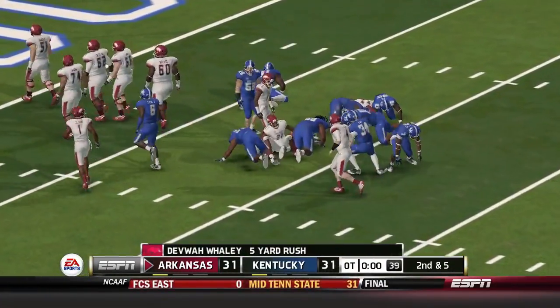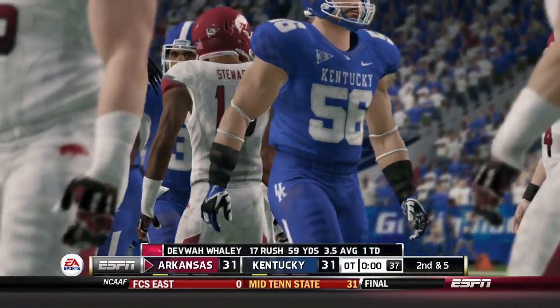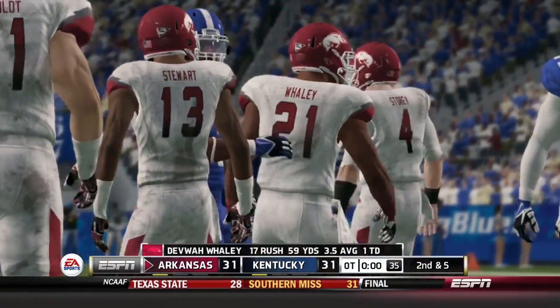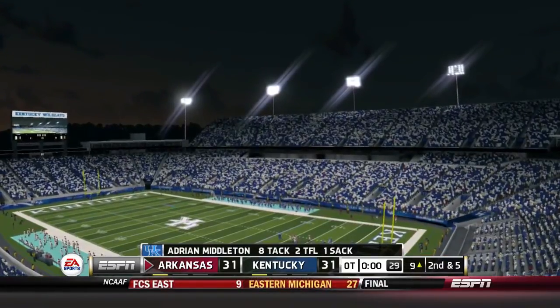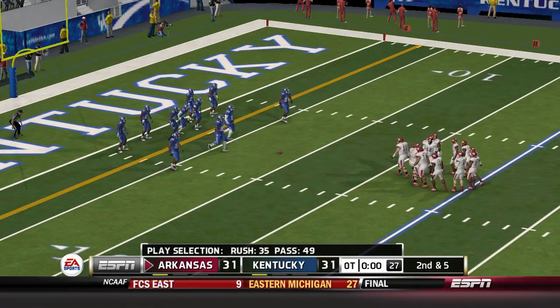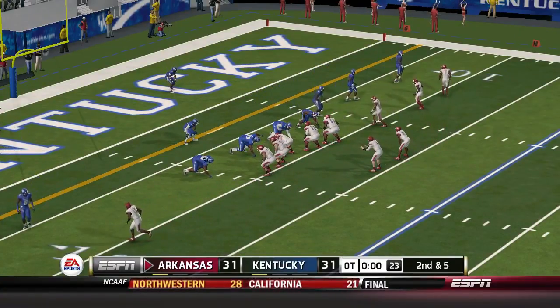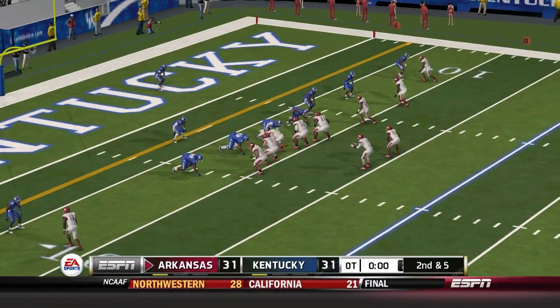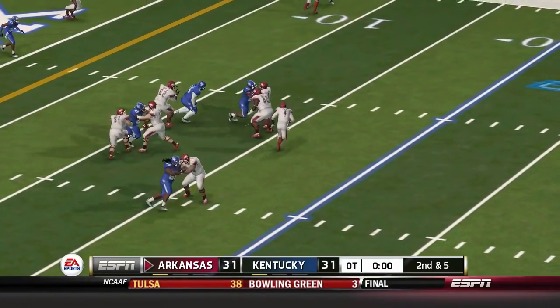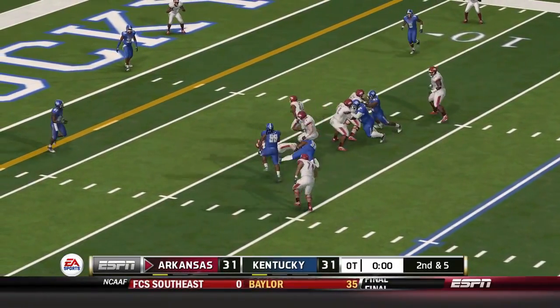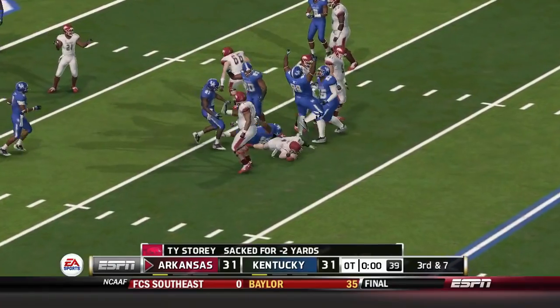Tackled after a decent run up the gut. That's a gain of 4 on the play. That brings up second and 5. Ball inside the 10-yard line. Second down. Mike 34. Mike 34. He's scrambling. He's wrapped up for the sack.